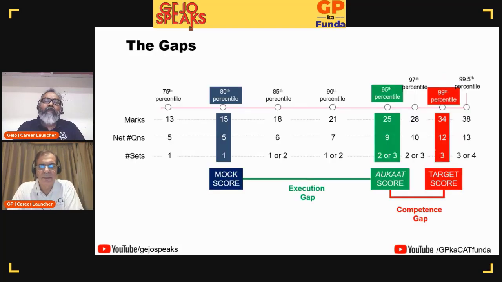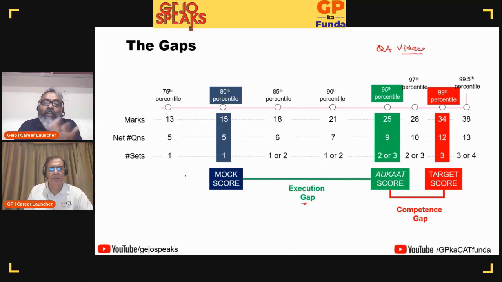Okay. Yeah, so we have discussed this the last time. I think what we need to understand is on the left hand side we have a mock score, and we have generally put it at 80th percentile. It could be anywhere.